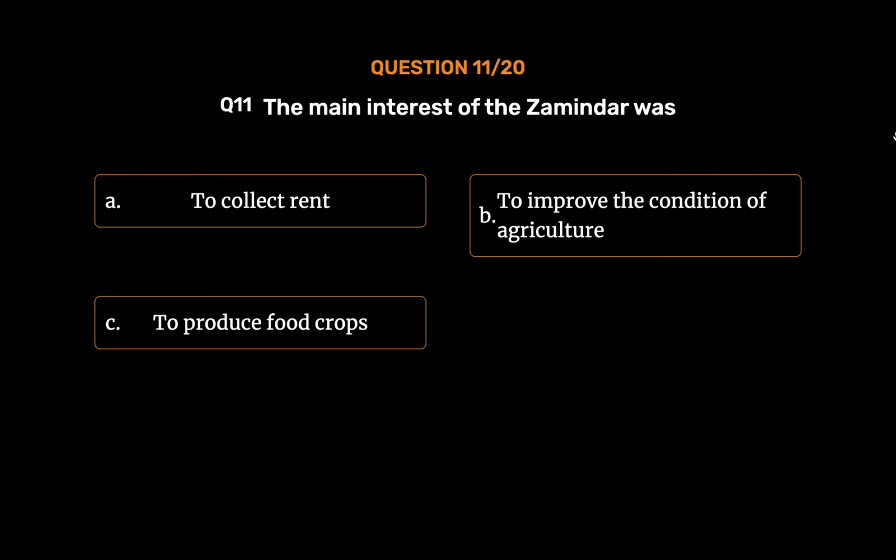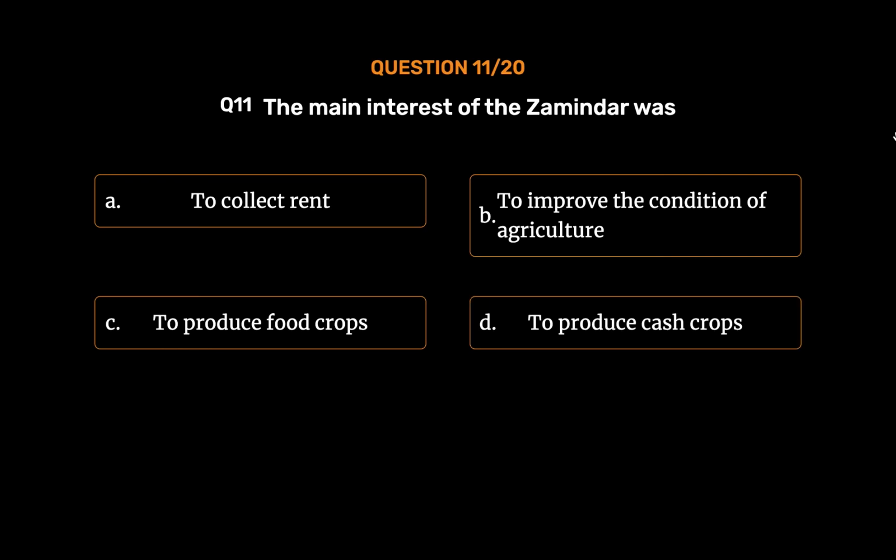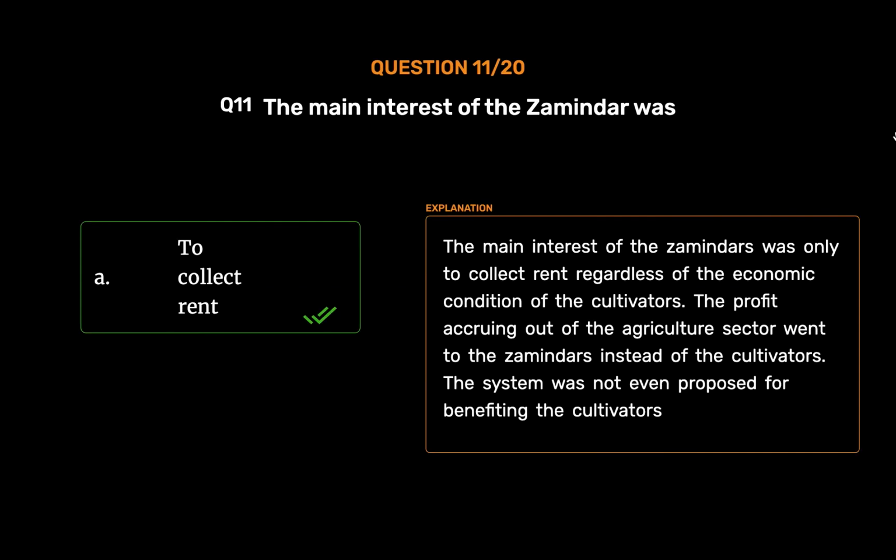Option C. To produce food crops. Option D. To produce cash crops. The correct answer is Option A. To collect rent. The main interest of the zamindars was only to collect rent regardless of the economic condition of the cultivators. The profit accruing out of the agriculture sector went to the zamindars instead of the cultivators. The system was not even proposed for benefiting the cultivators.